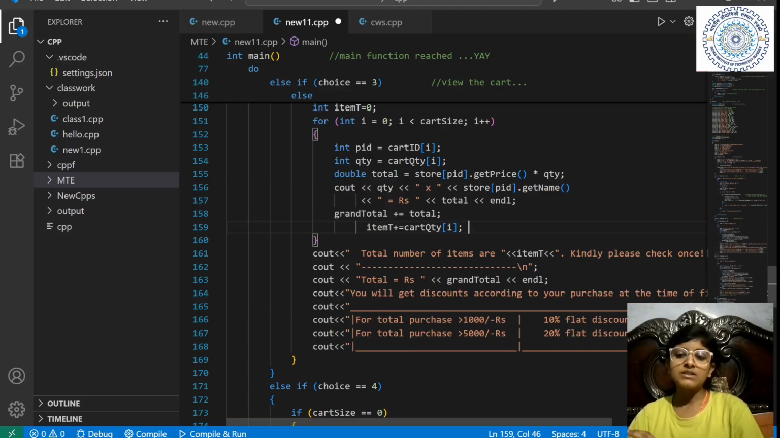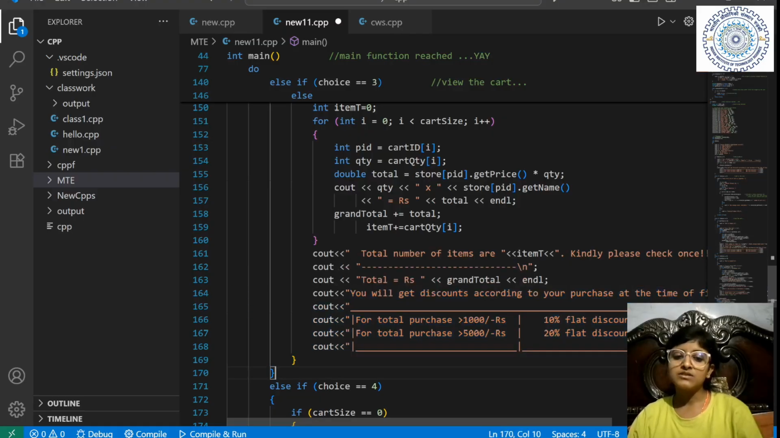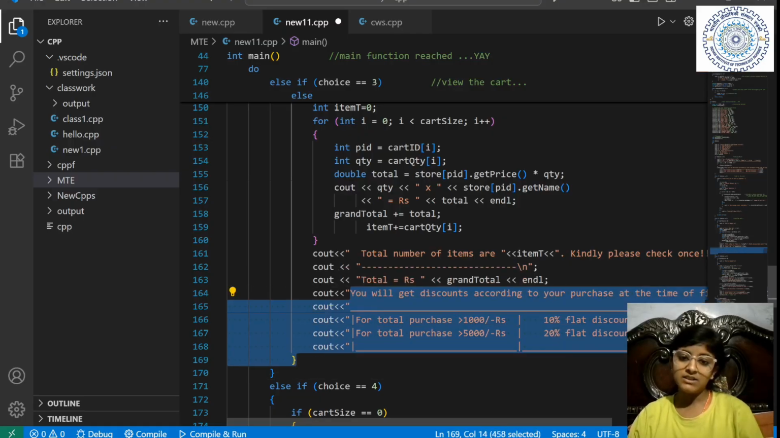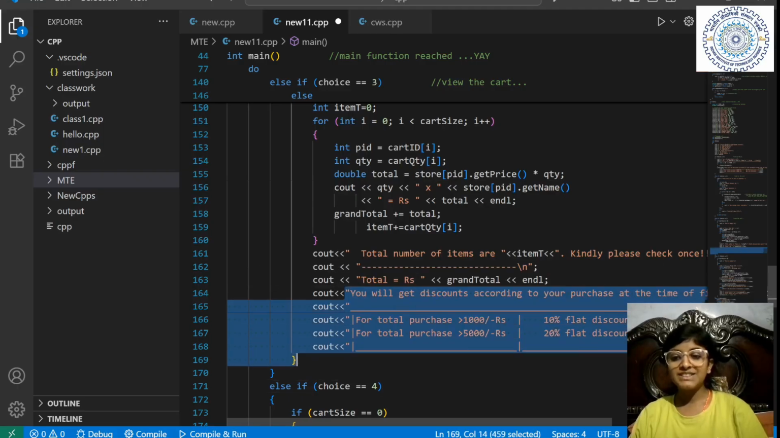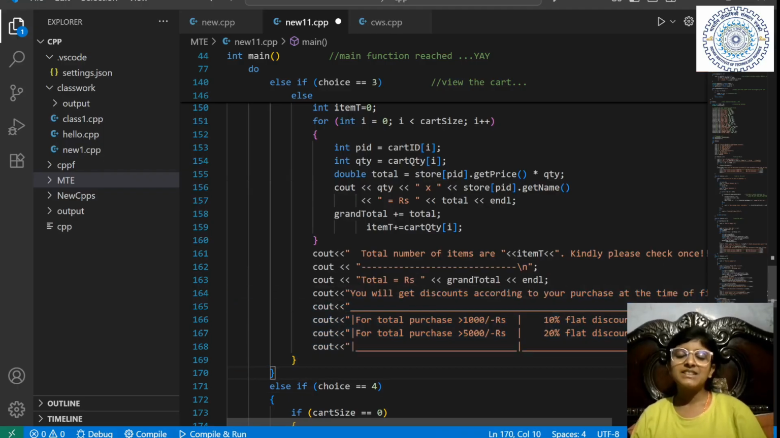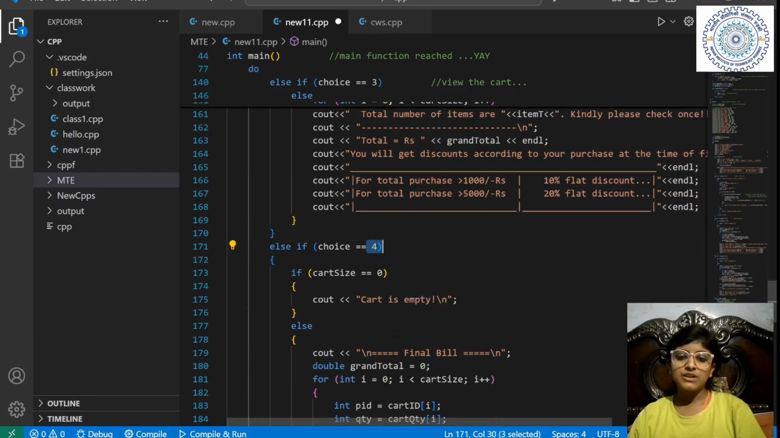We are giving the warning to the customer: please check on your own. Then I am giving you the total, that is this grand total. I am not giving the discount now, because if you want to add items, you can add now. The customer is just reviewing the cart, how much bill they have. If they want to increase the bill to get the discount, they can again go to choice 2 and add items. If they are okay with the products, they can go to choice 4.